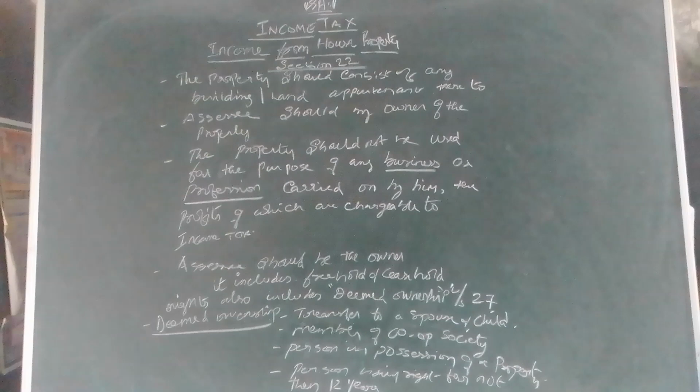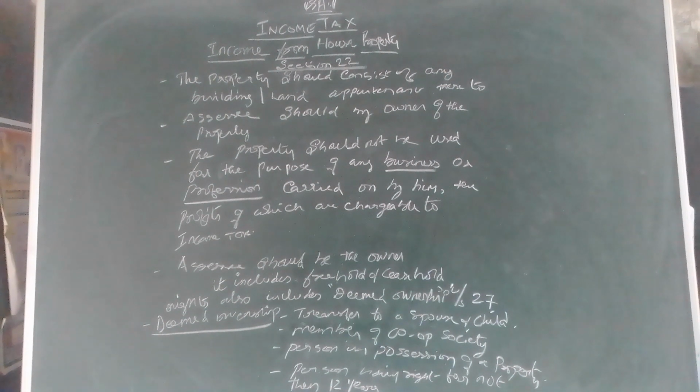The property should consist of any building or land appurtenant thereto. Even if it is a thatched roof, if it is an ordinary or normal hut, right? So that is also called income from house property. If the house with thatched roof is let out, if the normal hut is let out, then that rent is taxable under the head income from house property.